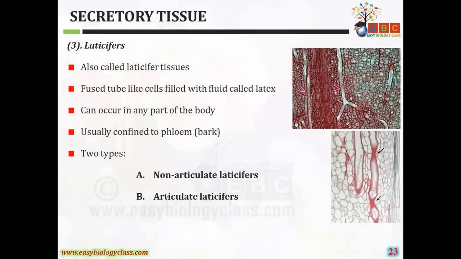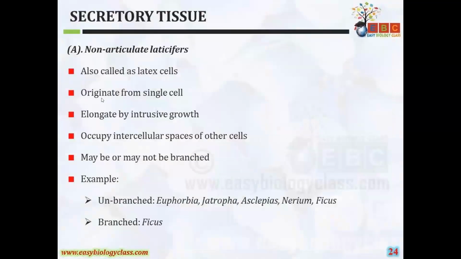Here again there are two types, non-articulated laticifers and articulated laticifers. Non-articulated ones are also known as latex cells, which originate from a single cell and elongate by intrusive growth and occupy intercellular space of the other cells. They may or may not be branched. Examples for unbranched non-articulated laticifers are Euphorbia, Jatropha, Asclepias, and Nerium, whereas the branched non-articulated laticifers are seen in Ficus.